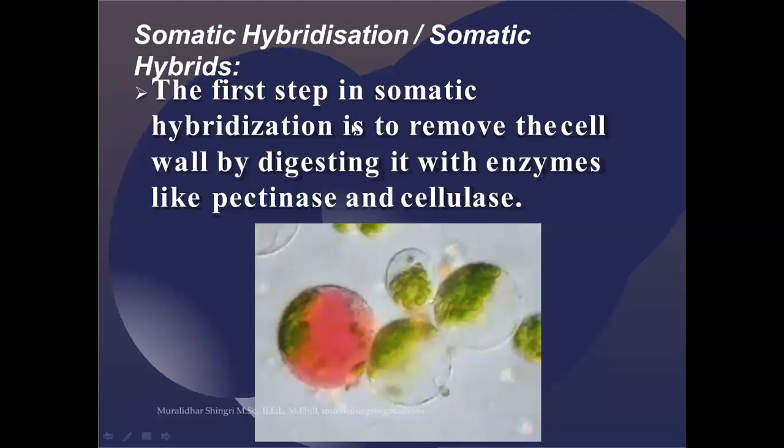So we'll start with the process. In this, the cell wall is digested with enzymes like pectinase and cellulase. Both the cell walls from the different cells are digested. So both the cells will be called protoplasts, or they will not have the cell wall around them.